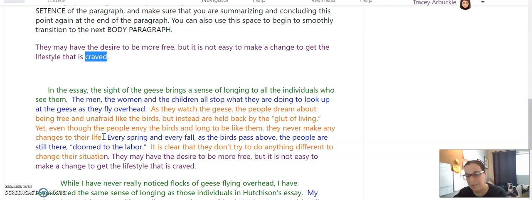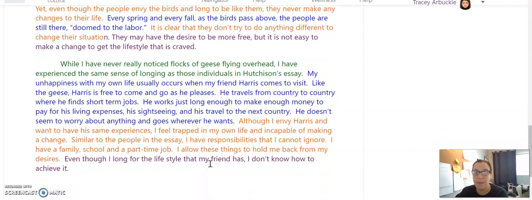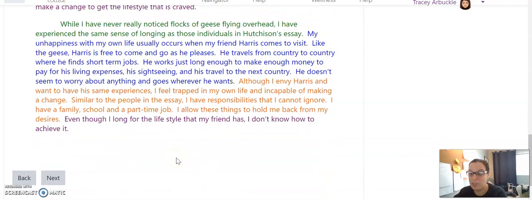This is their second piece of evidence now. Every spring and every fall, as the birds pass above, the people are still there, doomed to the labor. So this is a piece of evidence from the essay. This is this person analyzing it and connecting it to the thesis. It is clear that they don't try to do anything different to change their situation. Okay, that's them analyzing. They maybe could have taken another sentence here and explained a little bit more. And then the conclusion sentence. They may have the desire to be more free, but it's not easy to make a change to get the lifestyle that is craved.